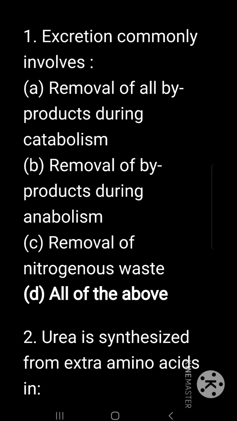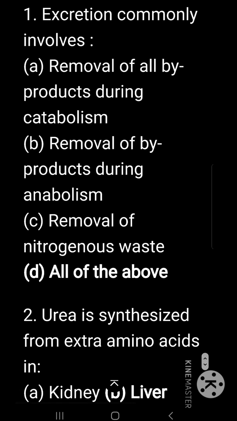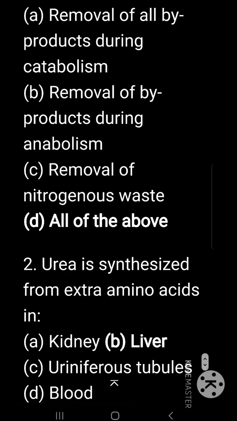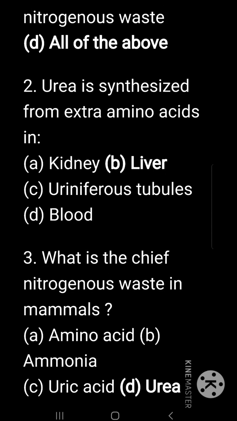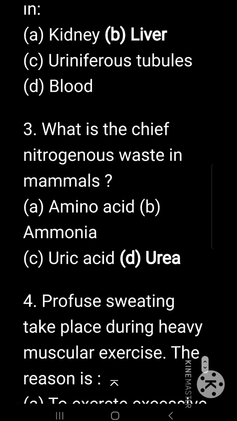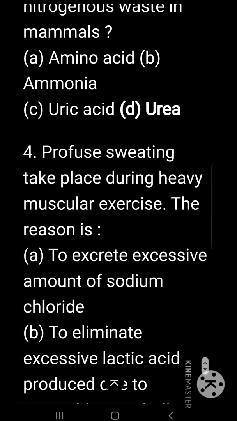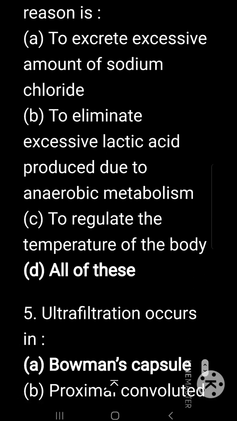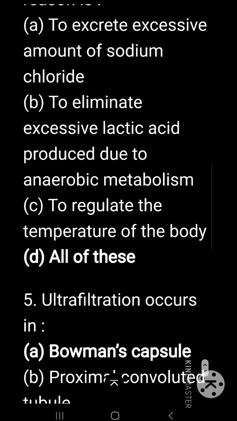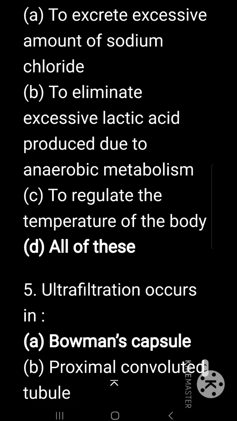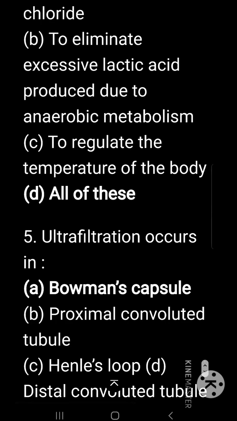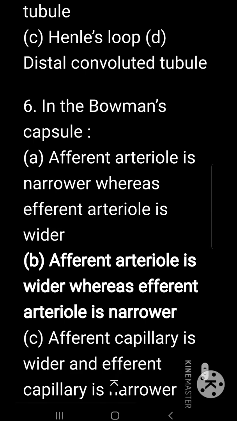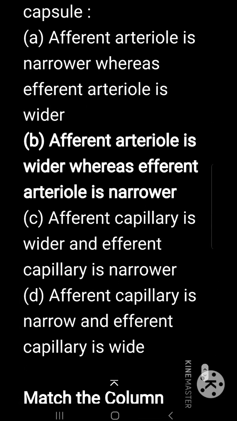Excretion commonly involves removal of all byproducts during catabolism, removal of all byproducts during anabolism, removal of nitrogenous waste, all the three. Urea is synthesized from extra amino acids in liver. What is the chief nitrogenous waste in mammals? Urea. Profuse sweating takes place during heavy muscular exercise. The reason is to excrete excessive amount of sodium chloride, to eliminate excess lactic acid produced due to anaerobic metabolism, to regulate the temperature of the body, all the three. Ultrafiltration occurs in Bowman's capsule. In the Bowman's capsule, afferent arteriole is wider whereas efferent arteriole is narrower.